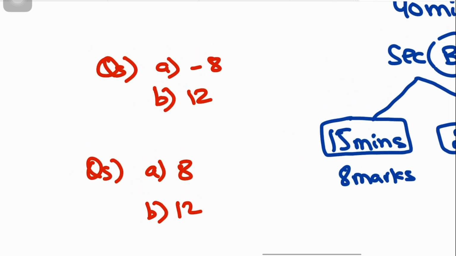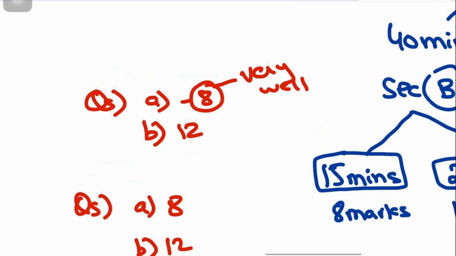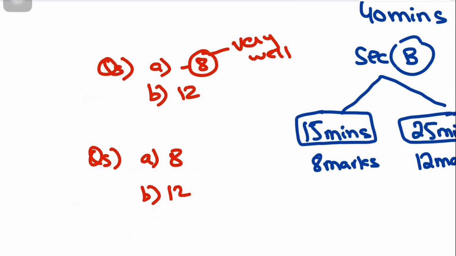But let's say that you do the 8 marks very well, as in you feel that you know more than the examiner for the 8-mark question, and for the 12 you're not that good, right?